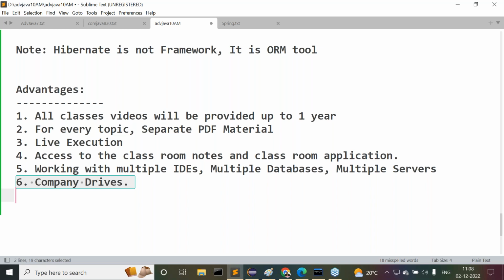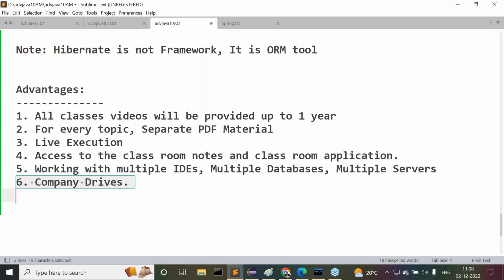Guys, don't think in any wrong way. But the reality I'm telling you now. That's why my philosophy is content based. If you are content based, automatically you will get jobs. Already a number of students who were selected through Durgasoft have joined companies. Durgasoft drives are already being conducted. Through the drives, a number of students have joined a number of companies. We don't have any problem with that.